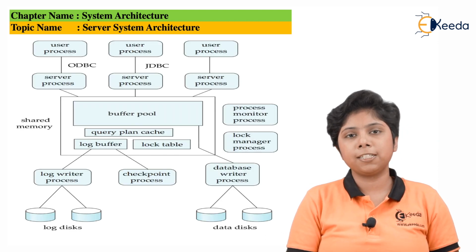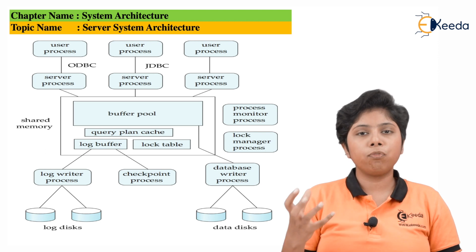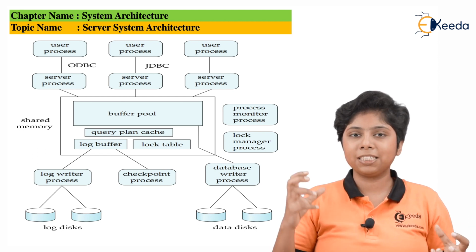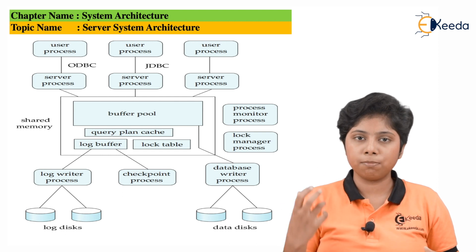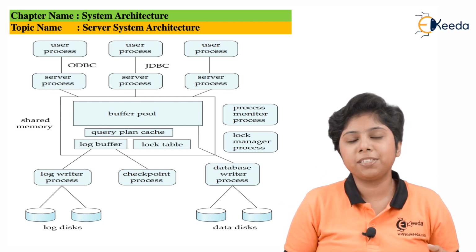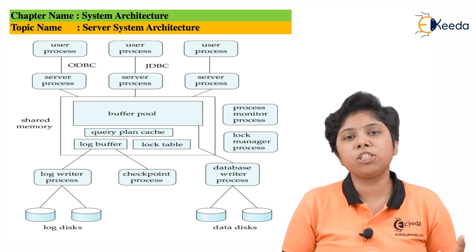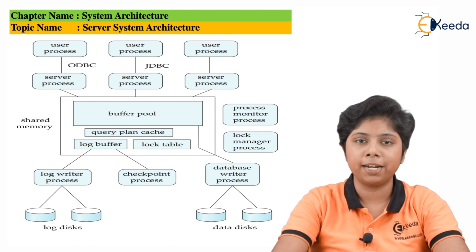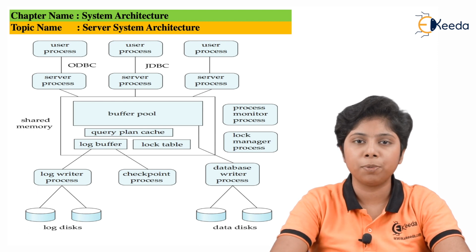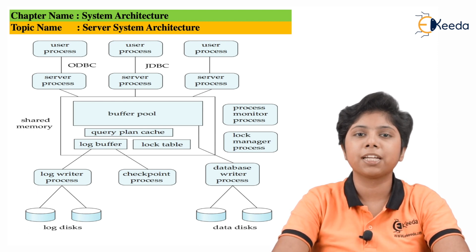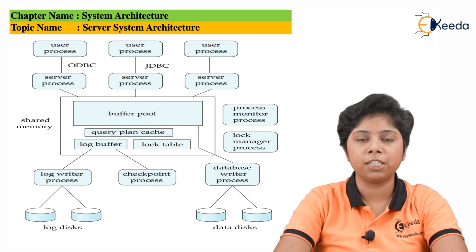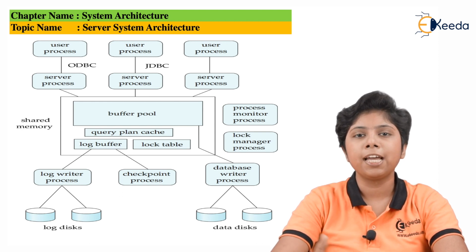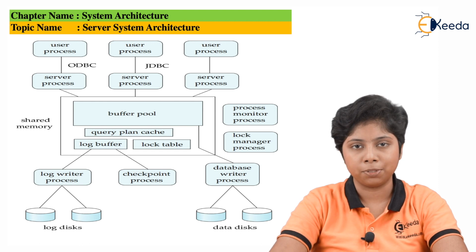The next process is the user process, to which the server process connects. The server process is actually serving some task. The user processes are the processes which ask for the client information from the server process. That means it asks for a task to be done, and the server process connects with the user process using JDBC and ODBC, solves the task, and gives the result back to the user process.